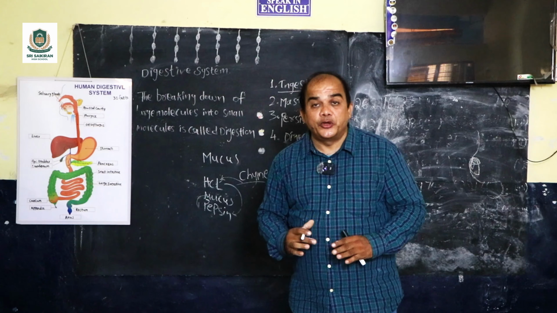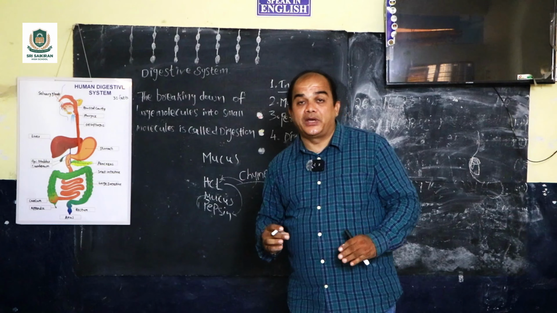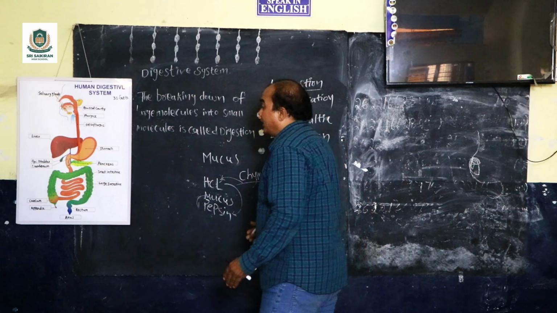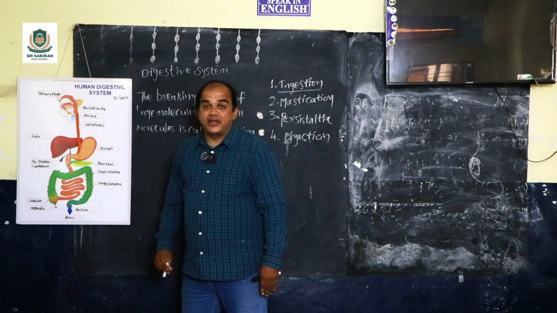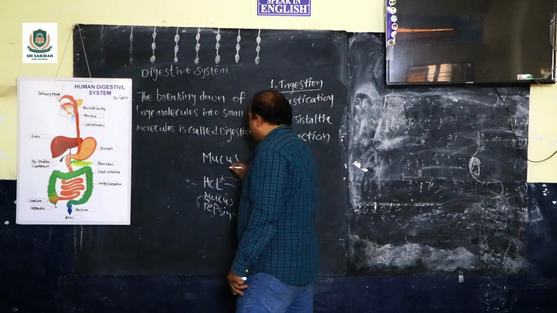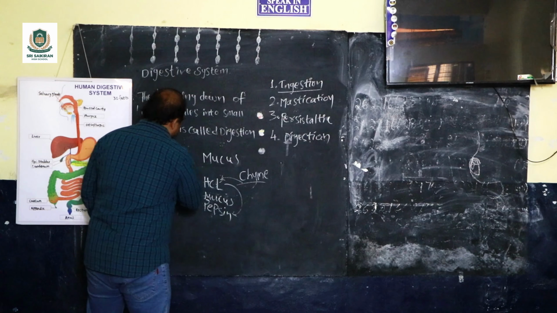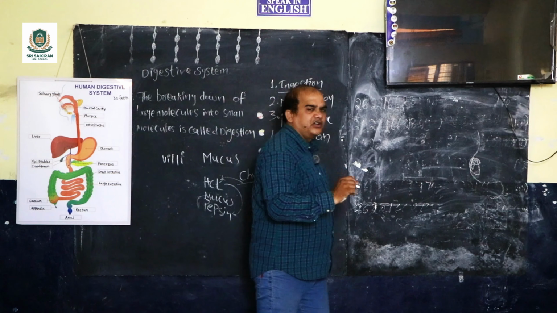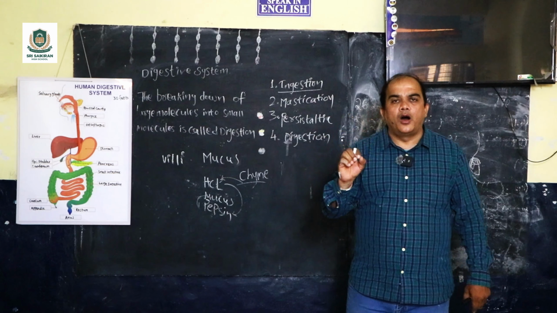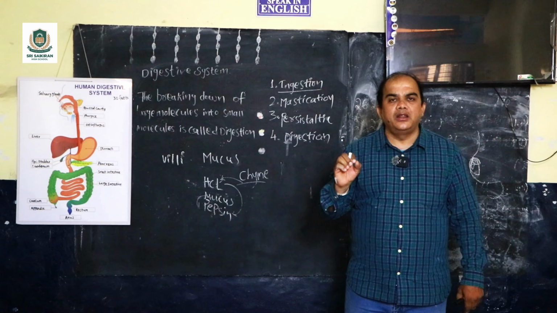Now the nutrition supplements are ready to be absorbed. How are they absorbed? Within the small intestine there are villi, small finger-like structures. They absorb all the nutrients and put them into the bloodstream.